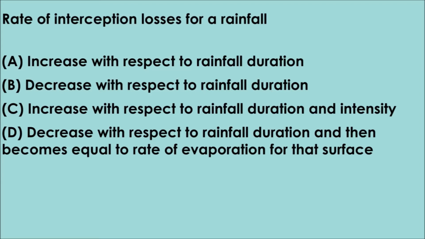Question number 13. Rate of interception losses for a rainfall. Option A. Increase with respect to rainfall duration, B. Decrease with respect to rainfall duration, C. Increase with respect to rainfall duration and intensity, option D. Decrease with respect to rainfall duration and then becomes equal to rate of evaporation for that surface. The correct answer is option D. Rate of interception losses for a rainfall decreases with respect to rainfall duration and then becomes equal to the rate of evaporation for that surface.